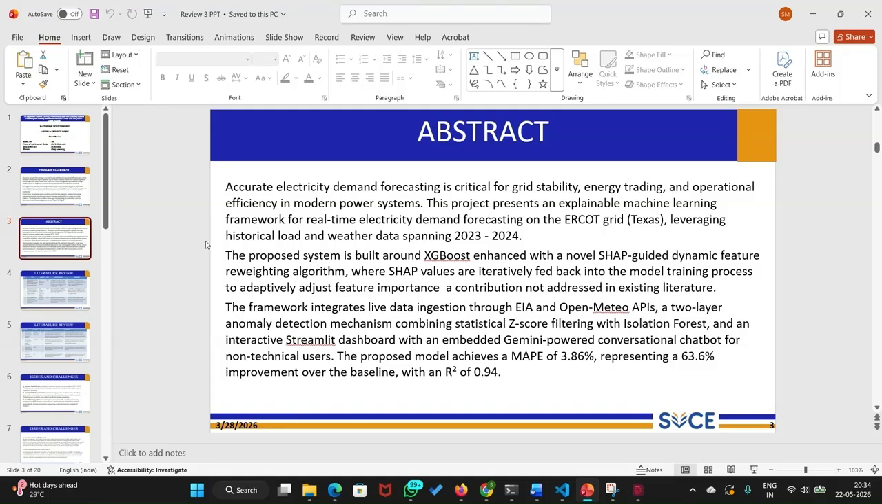The system also pulls live data from a government API, detects anomalies using a two-layer approach, and presents everything in a streamlined dashboard with an AI chatbot powered by Gemini. For the final result, we consider the MAPE, which is the mean absolute percentage error. From 10.86, we reduced it to 3.86, which is a 63.6% improvement over our baseline. The R-squared we got is 0.94. This is the overall summary of the project I have done.